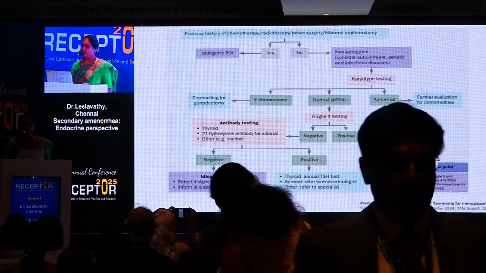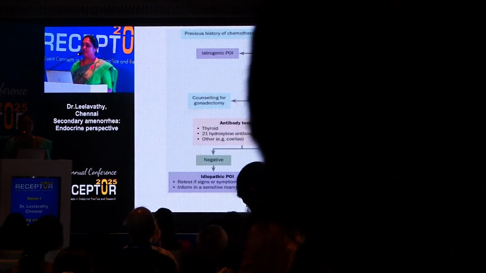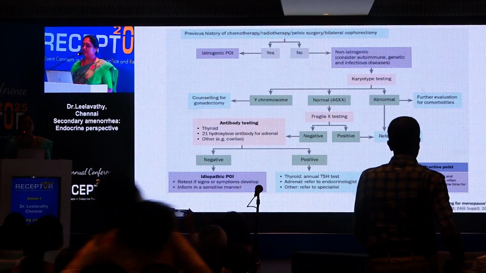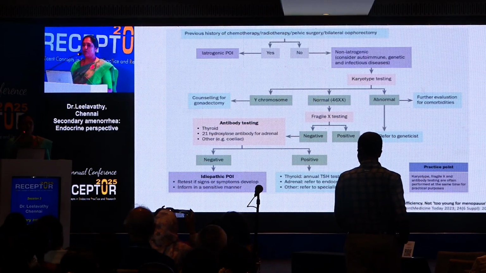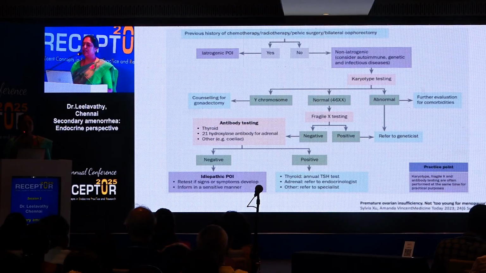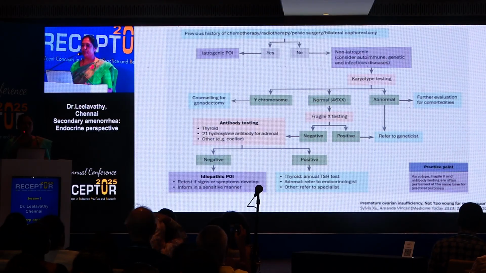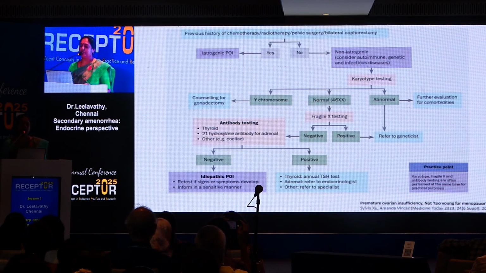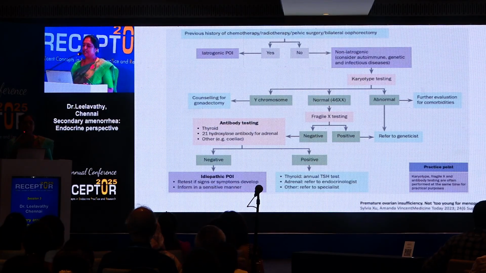And if there is a Y chromosome, it's Swyer syndrome with female phenotype and streak gonads, which needs gonadectomy. If it is normal and if Fragile X syndrome is suspected, then test for Fragile X. And if it is negative, in our mind, we should run an autoimmune screen, thinking about thyroid, adrenal, type 1 diabetes, all those problems, and screen appropriately. If it is positive, we treat accordingly; if there is none, then we have to think about idiopathic.